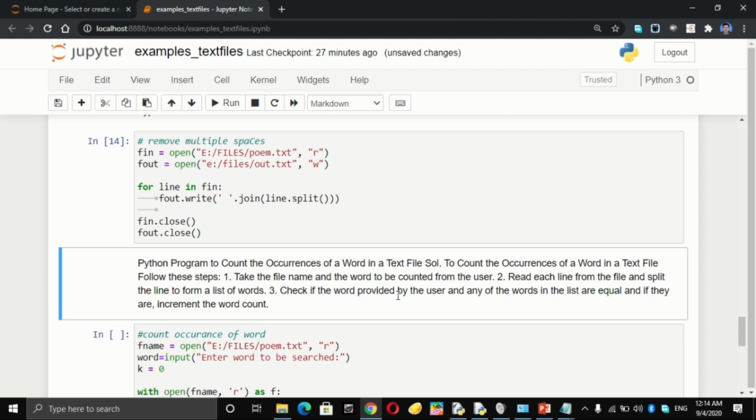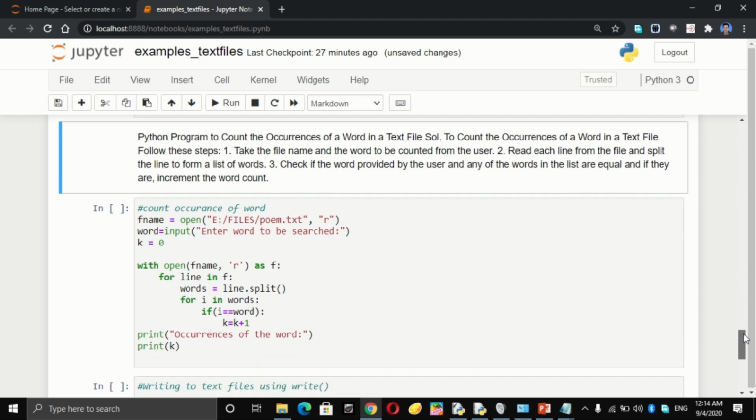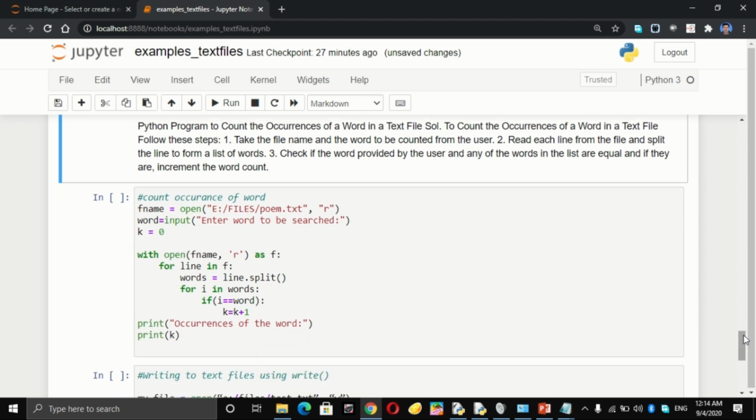So again the same thing we have to do, that is open the file, then decide what word is to be counted, read each line from the file and split the line to form a list of words, then check if the word is there, then increment. Okay, so you please go through the program, you can understand it.